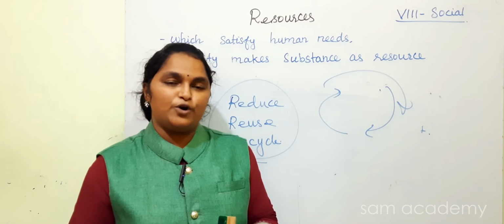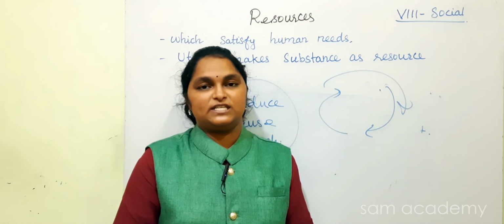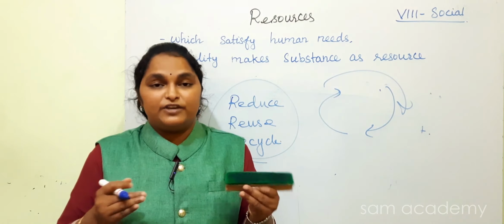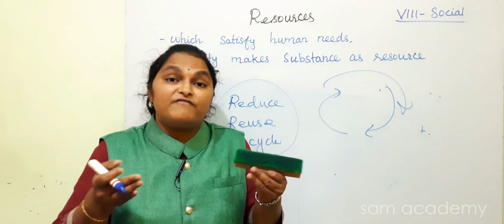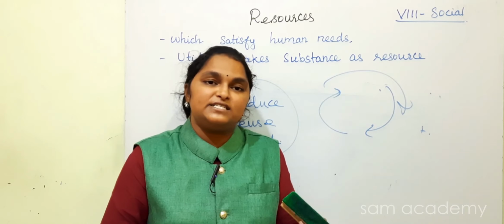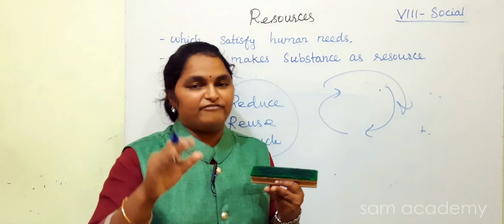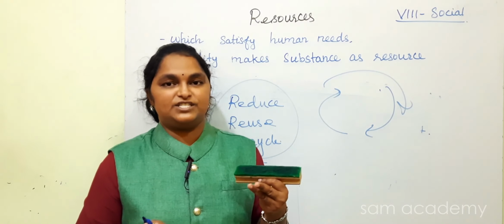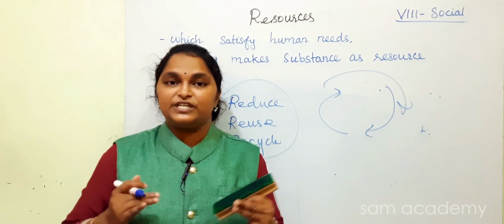Finally, we discussed how the conservation of resources is very important. Sustainable development means we minimize the usage and save it for the future. What are the ways you can conserve energy? Stop deforestation, promote afforestation, rainwater harvesting, reduce usage, keep the environment pollution free, reduce, reuse, recycle.